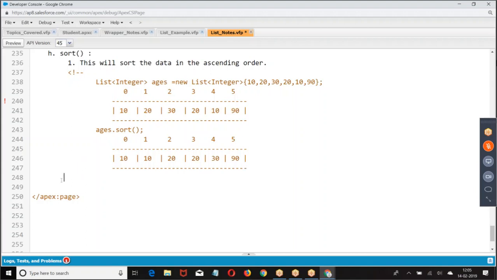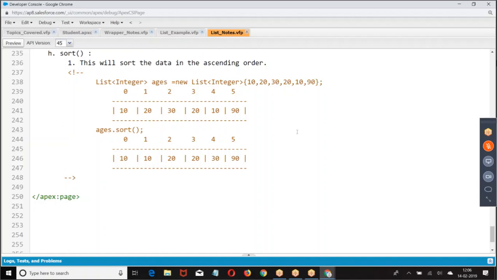Sort the values in the list in the ascending order. Only ascending order. If you want to sort the data in the descending order, you have to write your own logic for it.